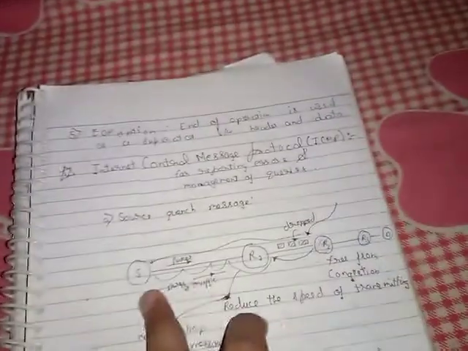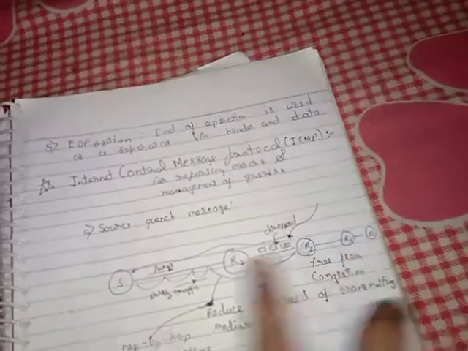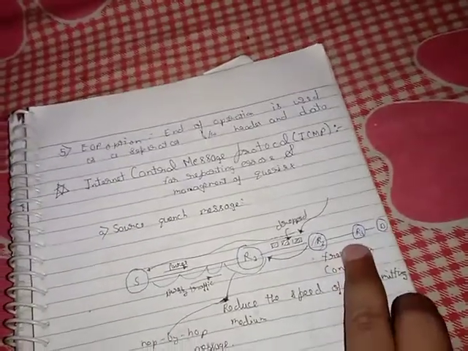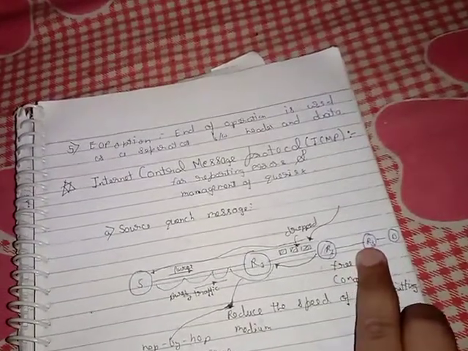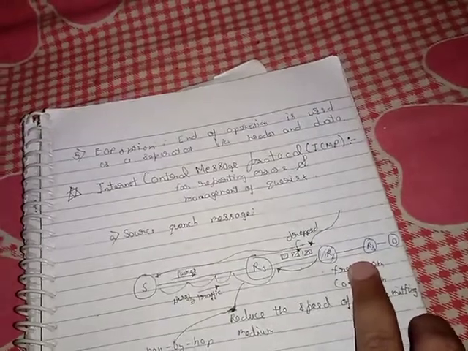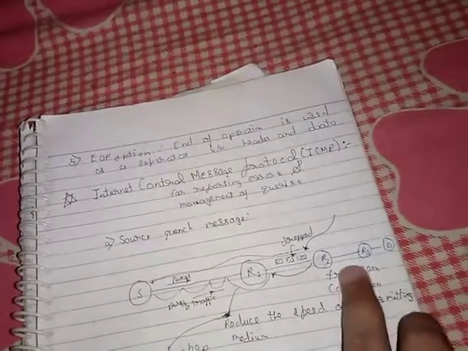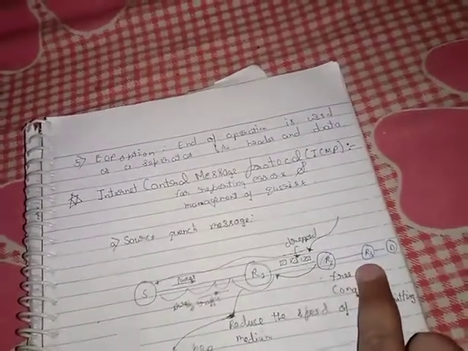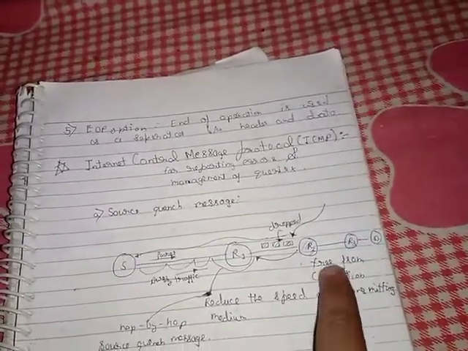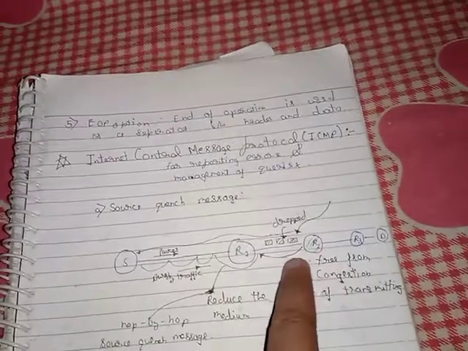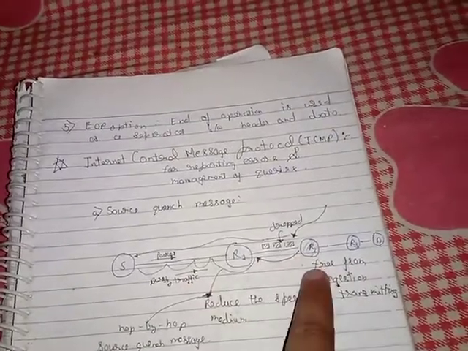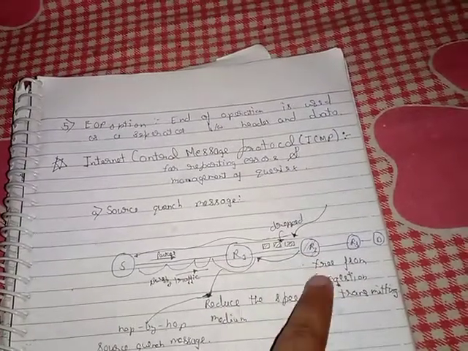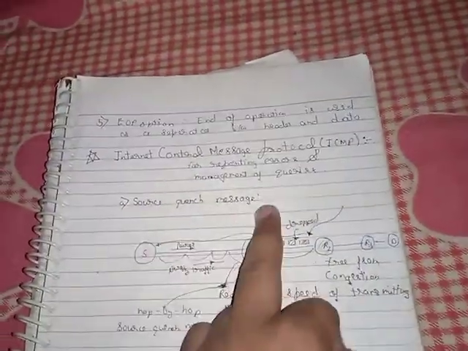Suppose the router is this one, far from the source, then the packet will get dropped here and the ICMP will pick up the dropped packet's source IP, and not only the source but all the intermediate routers, R1 and R2, will also reduce the speed of transmission, and hence in this way the congestion can be avoided. This one was the first, source quench message.